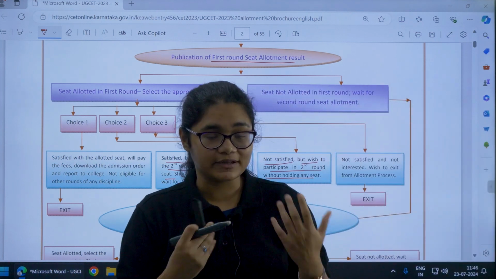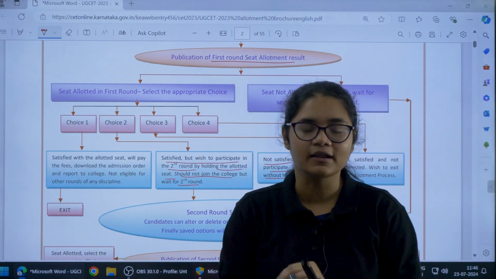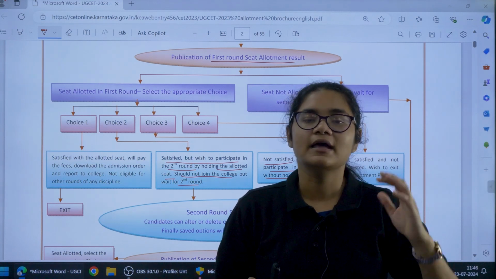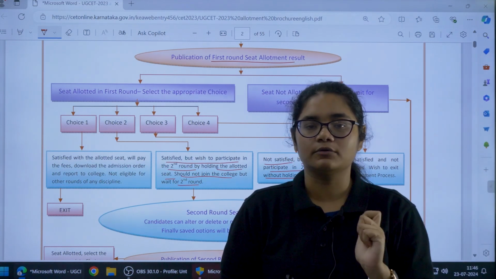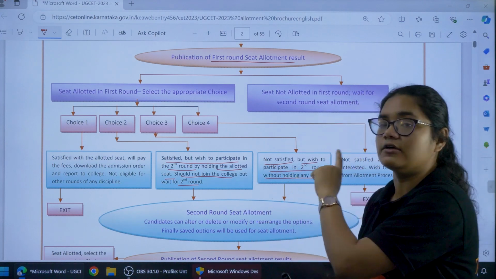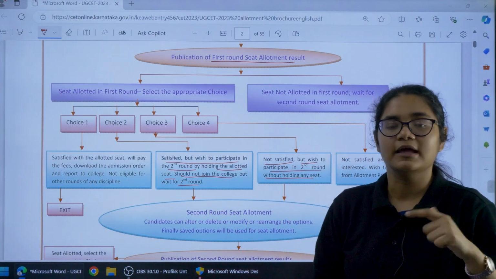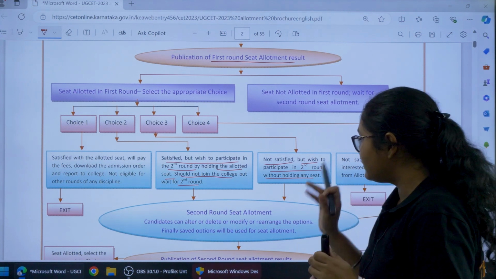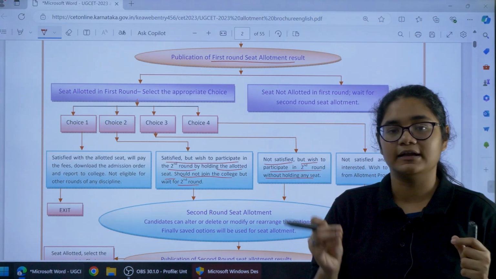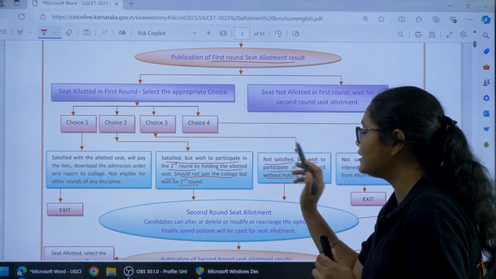Choice 3 is when you are completely unhappy with the seat that you have got, you don't want this course at all, and you wish to participate in the next round of counseling. In that case, if in the next round you also don't get any seat, then you will lose this seat as well, and if you get a seat in the next round, then you can take that. But the point is you are not holding the seat that you have got right now. You will lose it if you select choice 3.